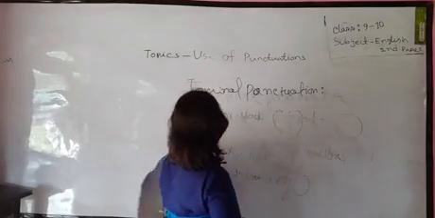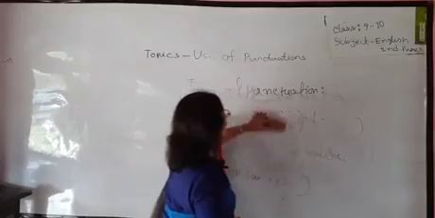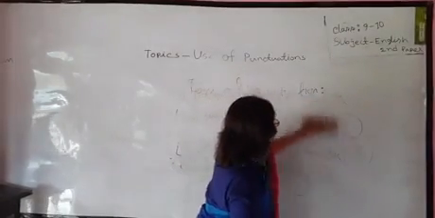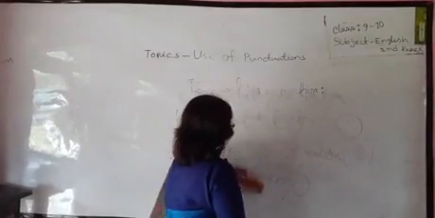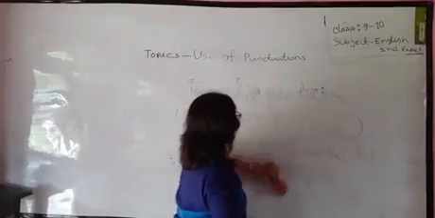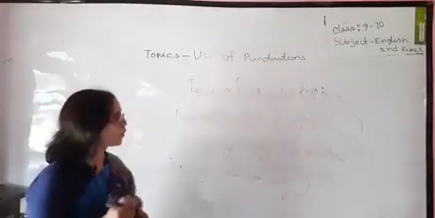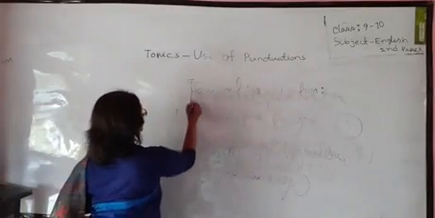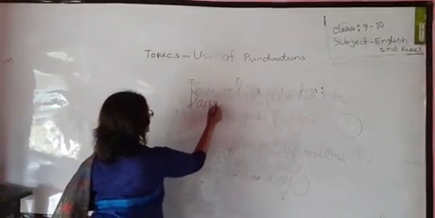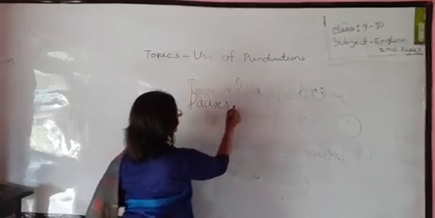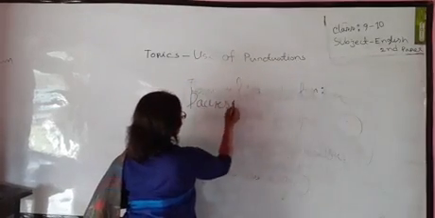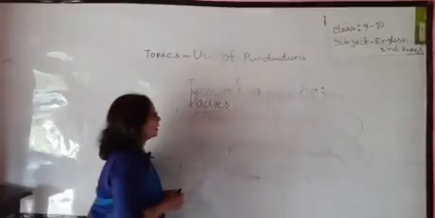Now I am going to start the other punctuation mark, which I previously called the pauses.